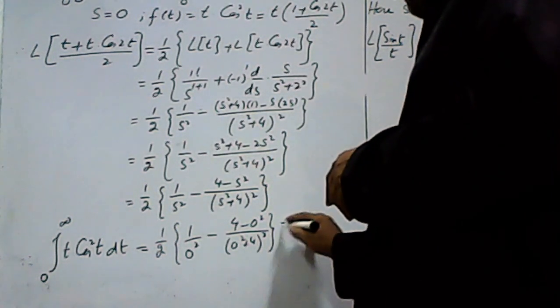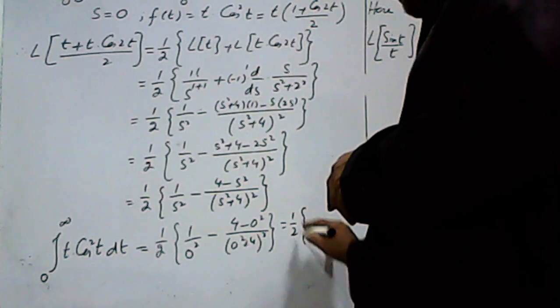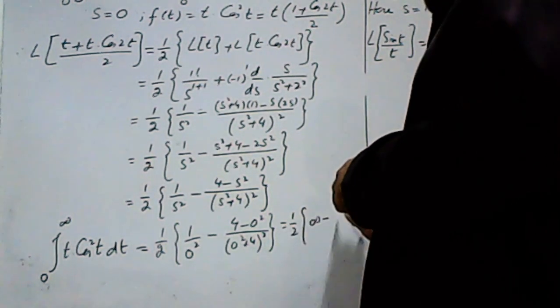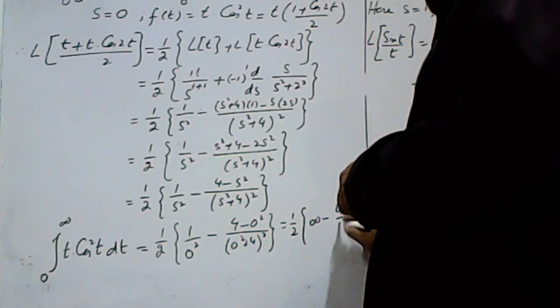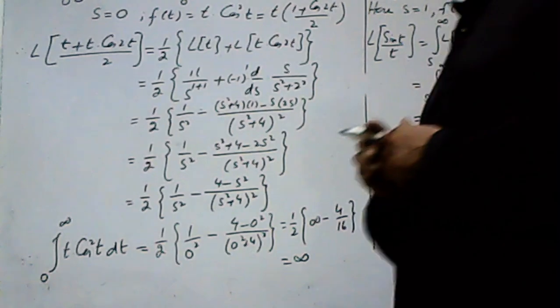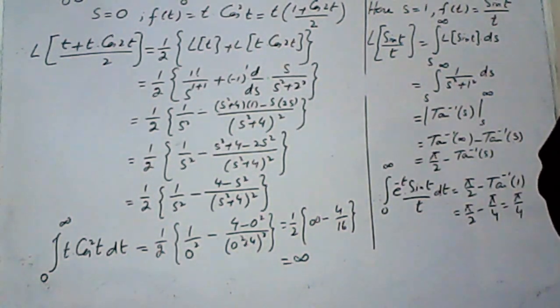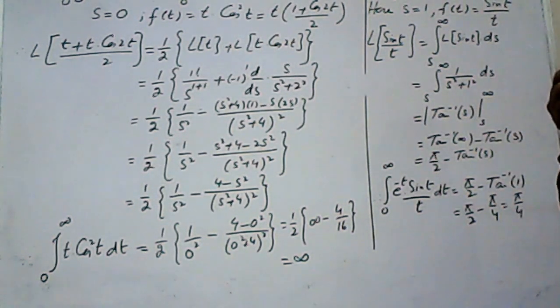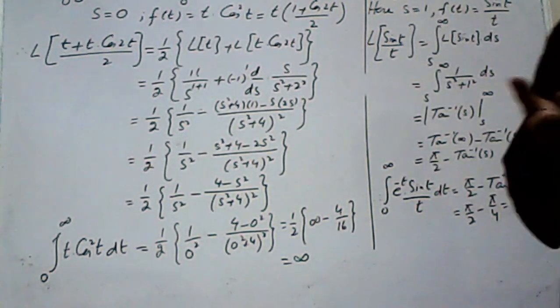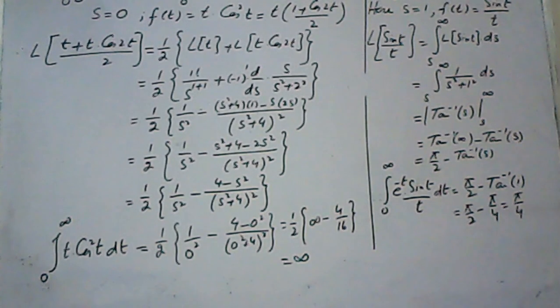This will finally become 1/2 [1/0², which is infinity, minus 4/16]. So the final answer will be infinity. This is the way to apply this method for solving different kinds of integrals, provided their lower limit is 0 and upper limit is infinity.